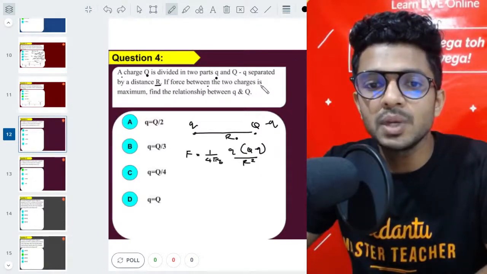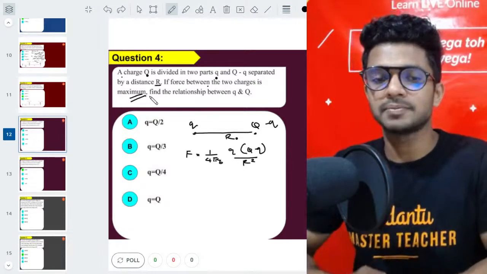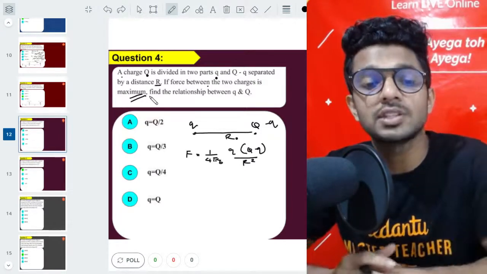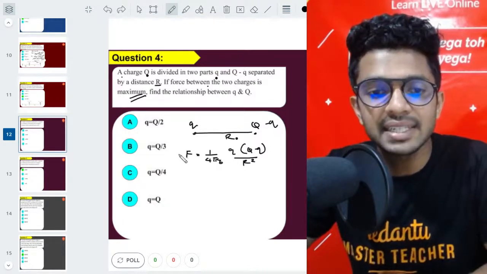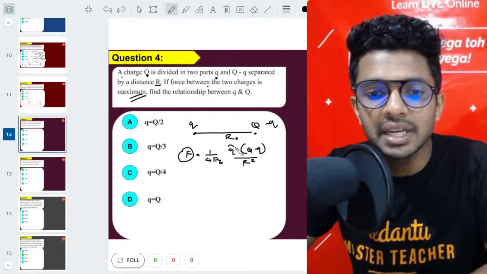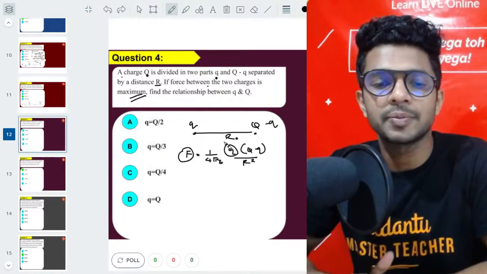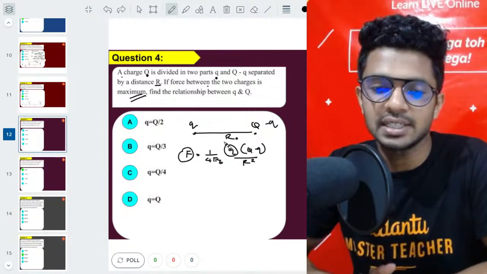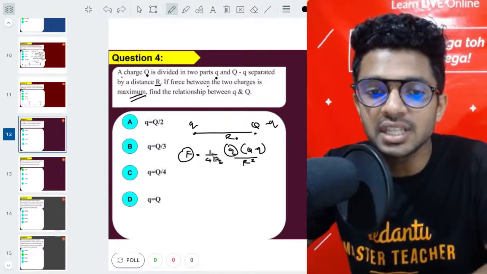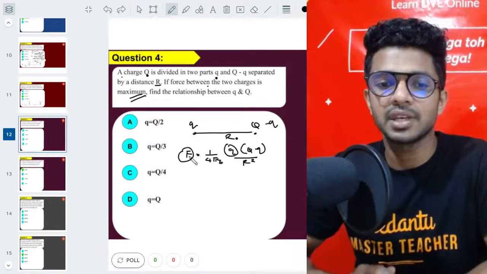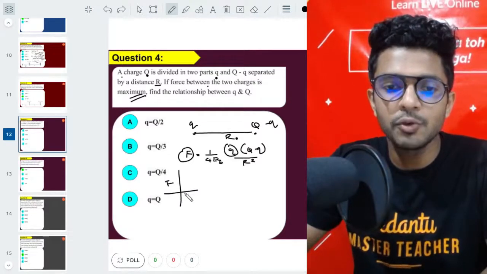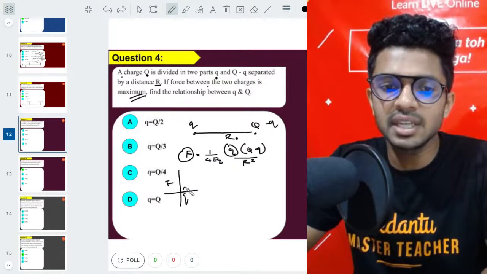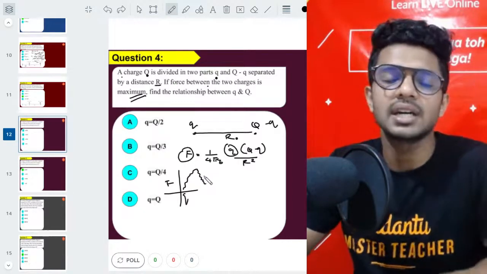If the force between the two charges is maximum, where does this concept of maximum and minimum come from? It's very simple. Listen, here you can see that the force is totally dependent upon the small charge q, right? Yes. Now as the small q changes, the force will also change, which means if you plot a random graph between force and q, you can see that as the q value changes, the force will change. So I just drew a random graph like this.